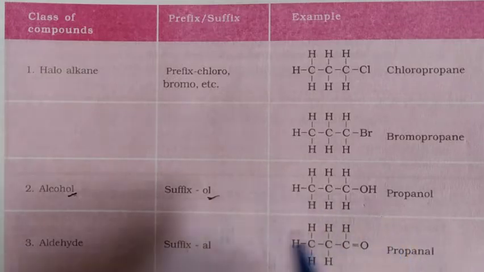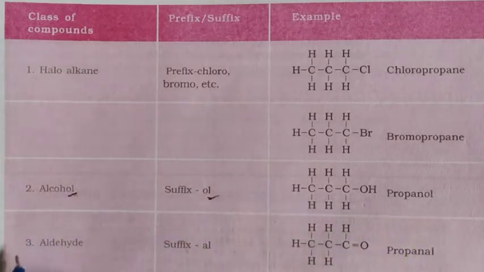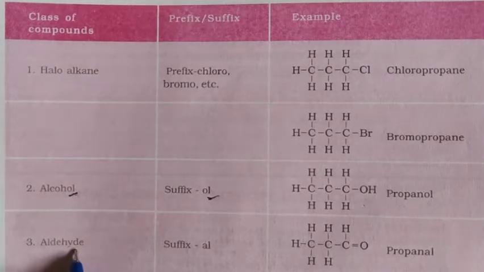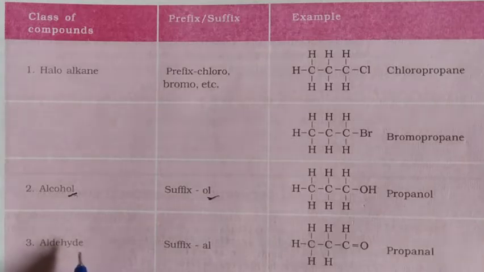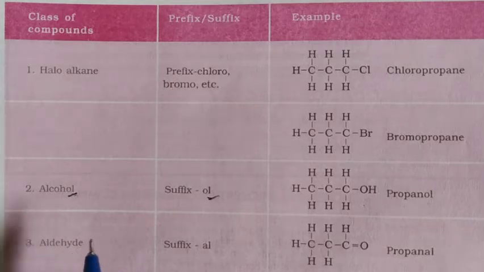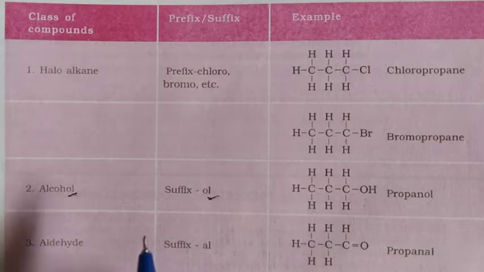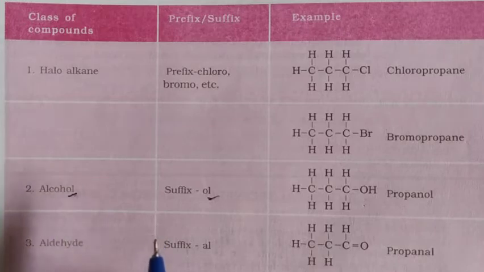Like that. Now come to the third class of compounds, aldehydes. Children, all of you memorize: the aldehyde family is represented by the functional group CHO. That C is also counted in the number of carbon atoms when naming the hydrocarbon having the aldehyde functional group.